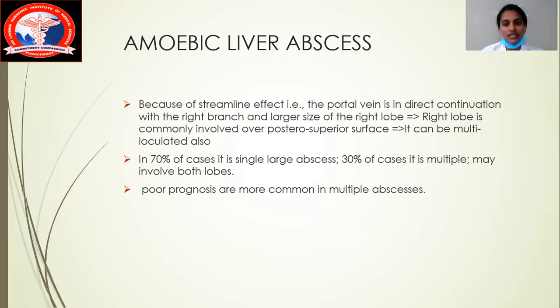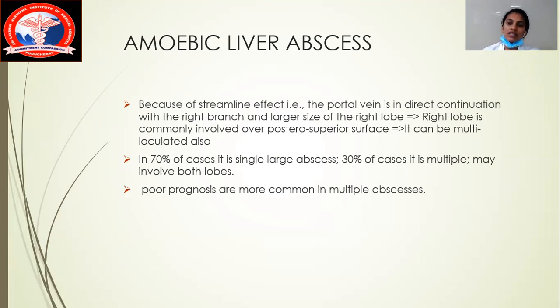Okay, and there can be a single loculation effect or a multiloculation effect. So the next question, ma'am, how much percentage of people will get a single loculated or a multiloculated abscess? That is your question, right? Because you have to always start differentiating things and have some range of probability of getting infection in a particular region. Always keep that in mind. Whatever happens, if the patient gets a disease, how much percentage of people go for that? How much percentage of patients will be surviving? That is your question, and that should be your questioning ability.